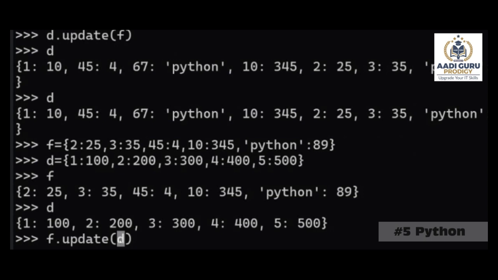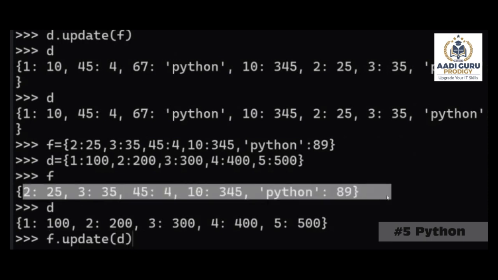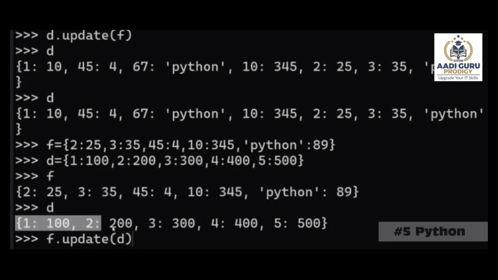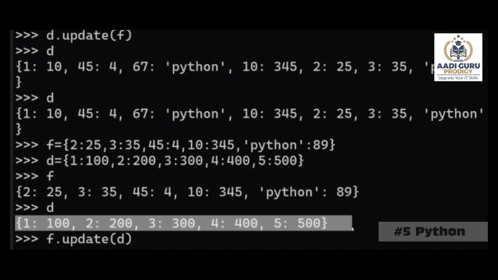But there might be some issues in the old features. You want to update them. So old features will get updated, but new features will get added. So now F is the old dictionary. D is the new dictionary. Now what you want to do is F dot update D. I am trying to update the dictionary F, using the D dictionary.